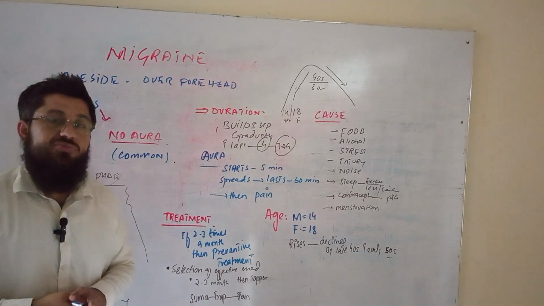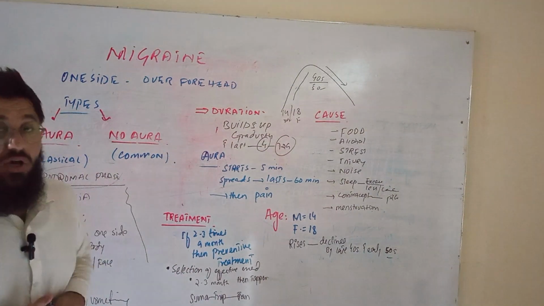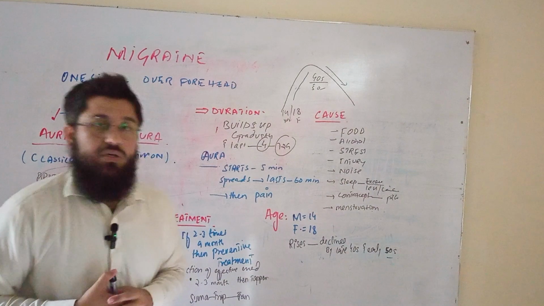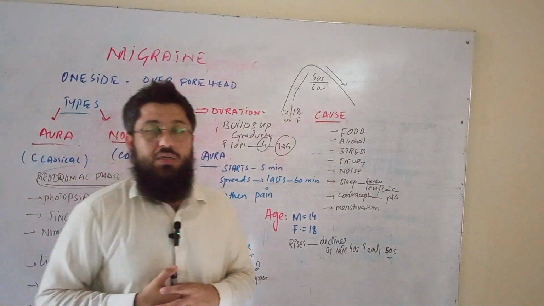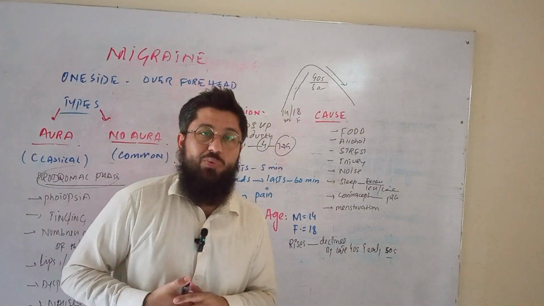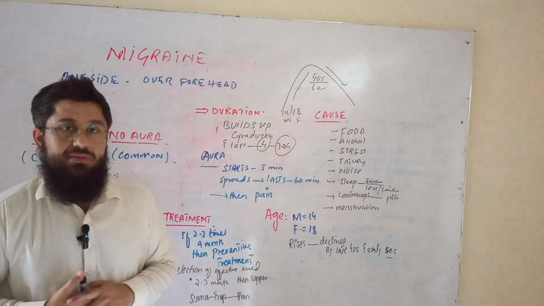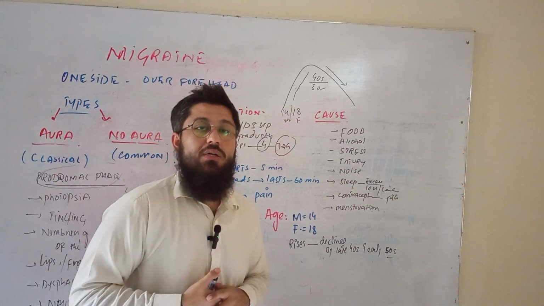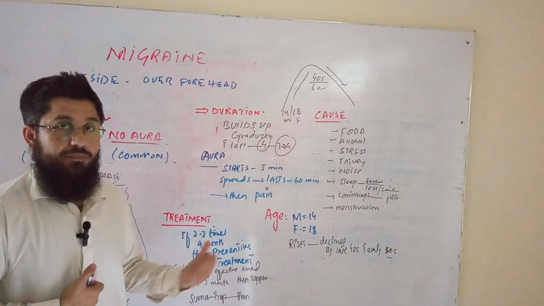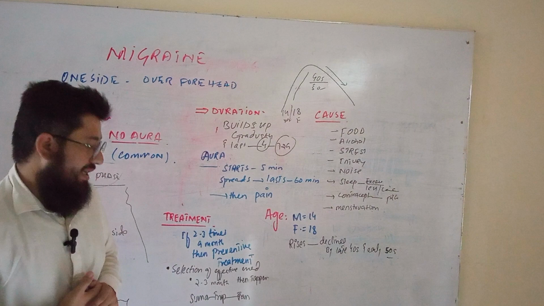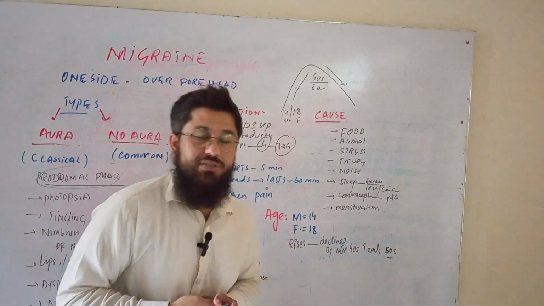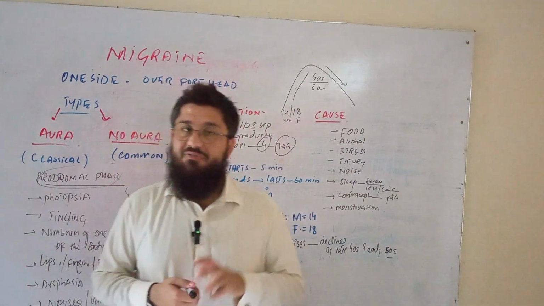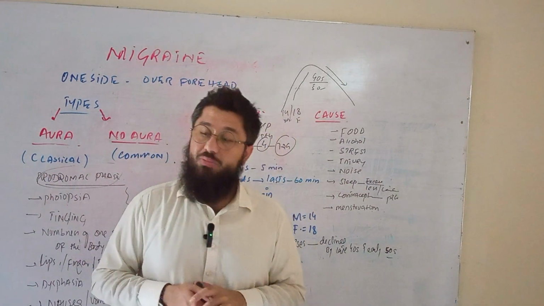Now let's come toward the treatment strategy of migraine. If we observe a patient who comes with a frequency of 2 or 3 times in a month, then a preventive therapy should be followed to treat the patient with migraine. That preventive treatment strategy contains a number of points. First of all, we will try the medicine on the patient, see which medicine is showing its effect, and that effective medicine should be taken.